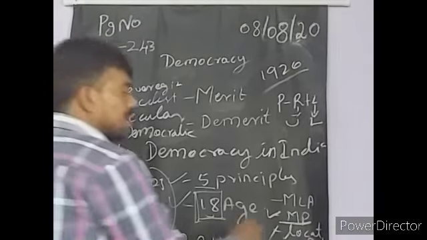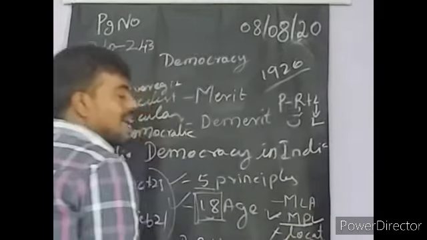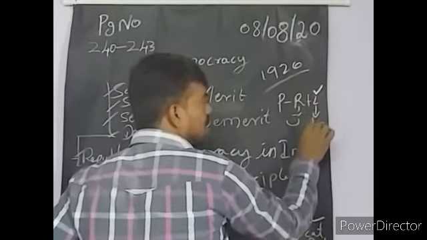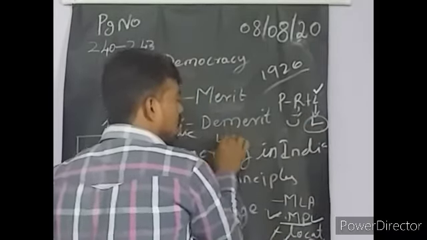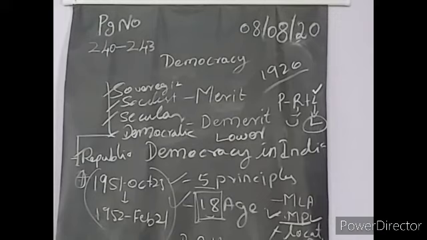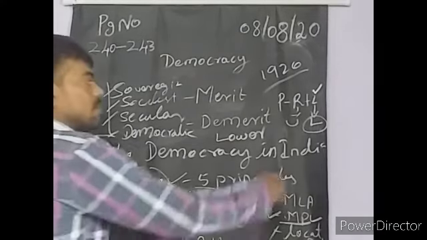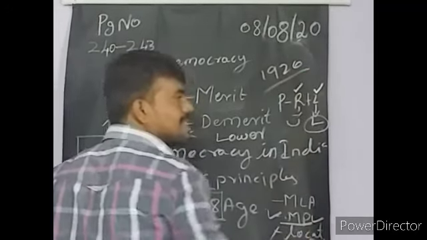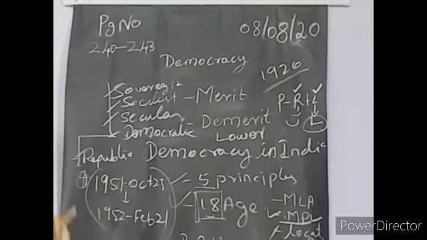This MP who are all selecting by the people, that person will have the seat in the Lok Sabha, that is lower house. They will be selected by the people. What about members in Rajya Sabha, sir? These members are selected by the MPs and MLAs.